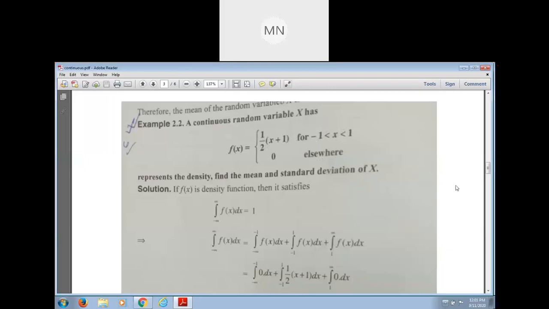See the function here. If x takes the value minus 1 to 1, the value of f of x is half of x plus 1.